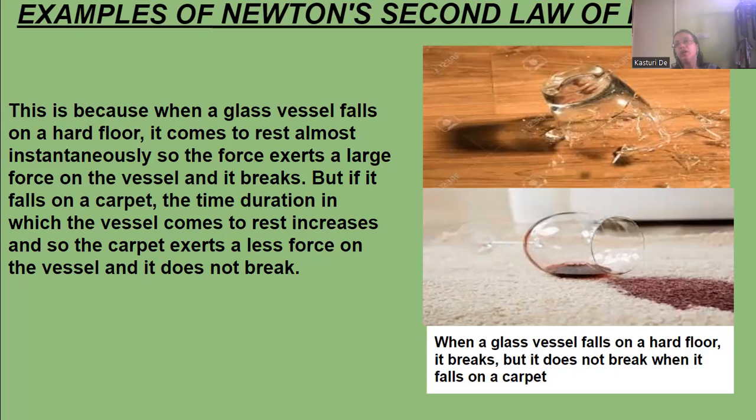Again, the same theory. When it directly falls on the floor, its change of momentum will instantly reduce to zero, and it will break. The force will be more and the glass vessel will break.